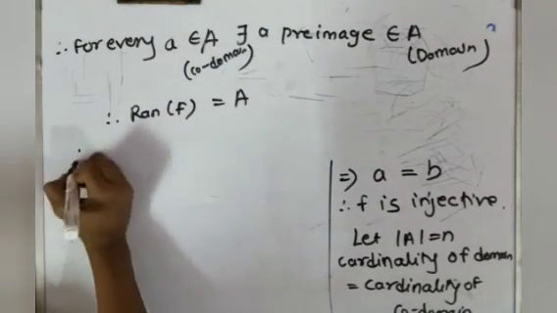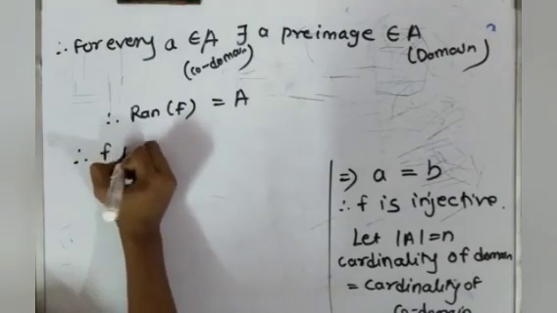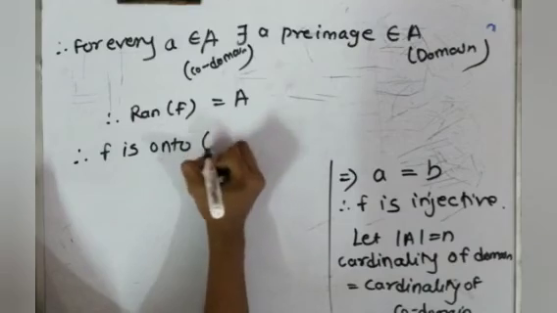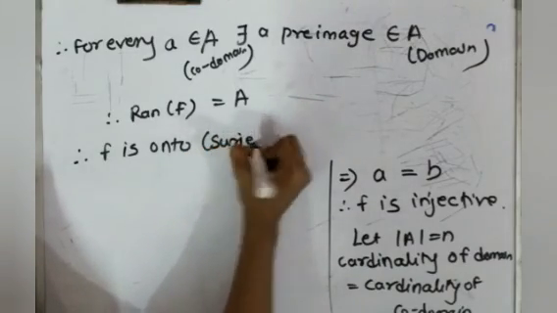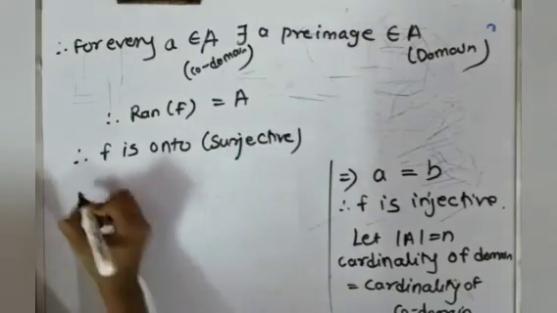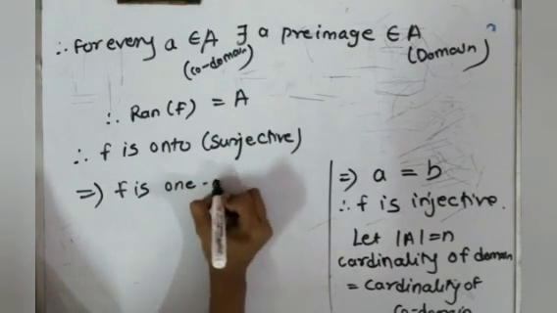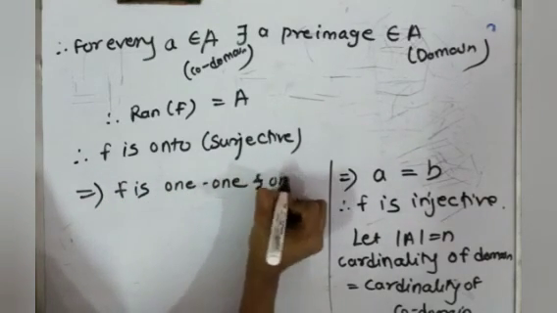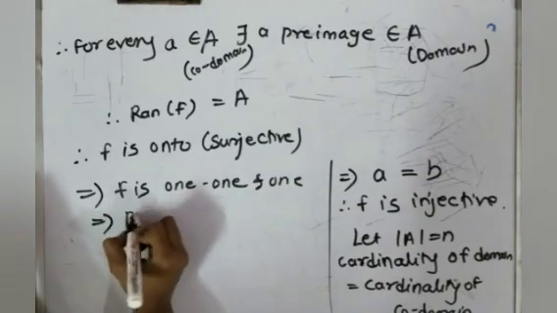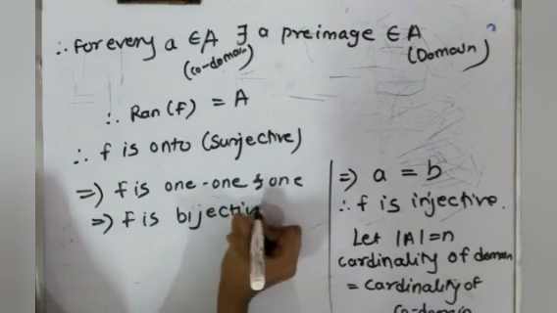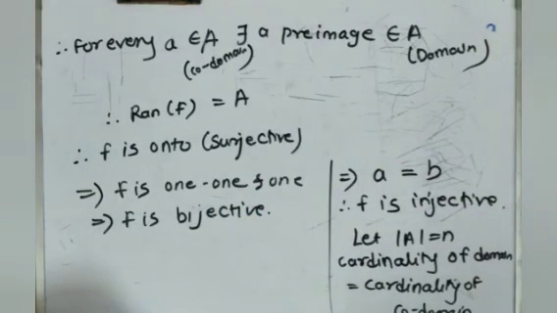So from this we can say that f is onto, which is surjective. Right? So f is 1-1 and onto. Now we can say that f is bijective. Okay.